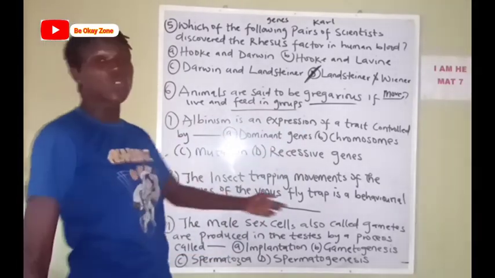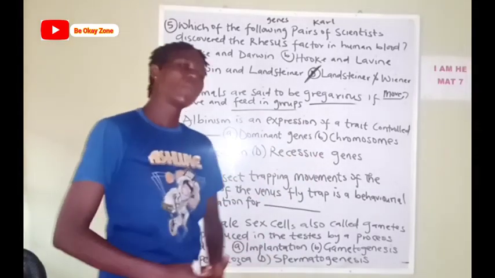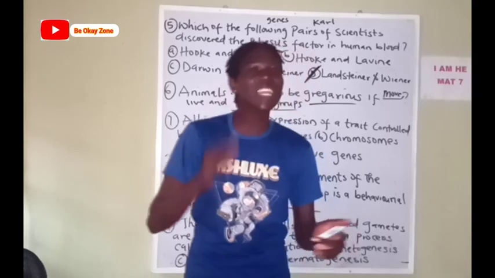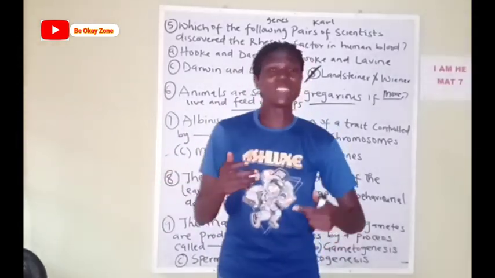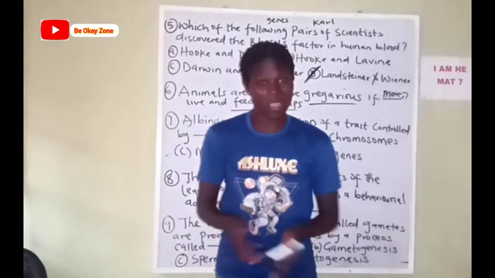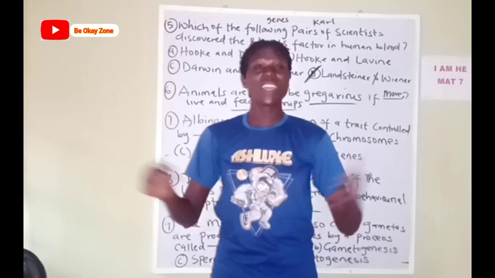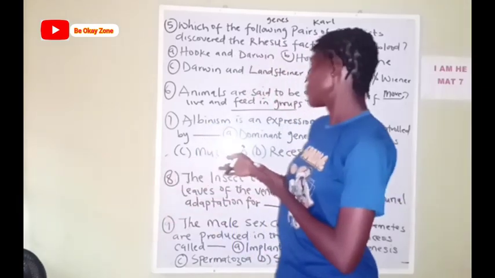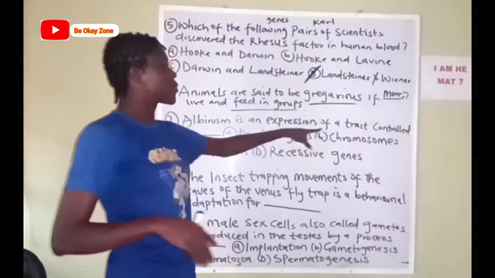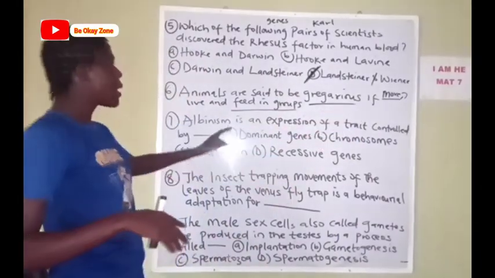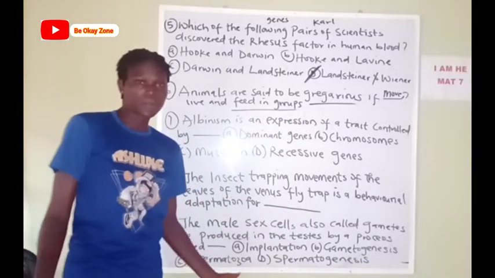So we have mutation. What is mutation? Mutation simply means a change in the DNA sequence, which can also cause a genetic disorder. An example of it is albinism. But the question said albinism is an expression of a trait caused by what, or controlled by what?